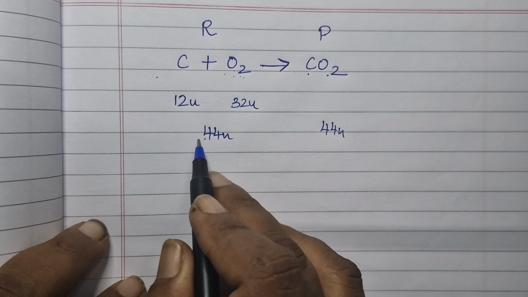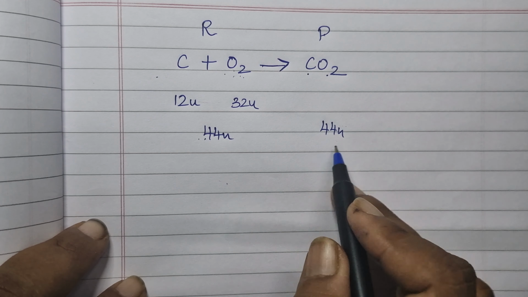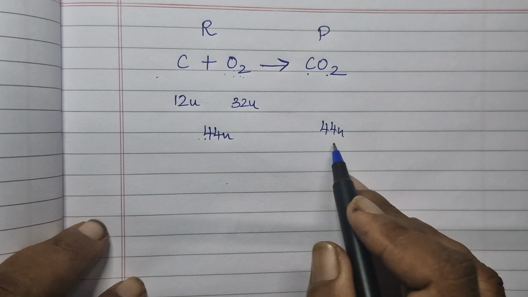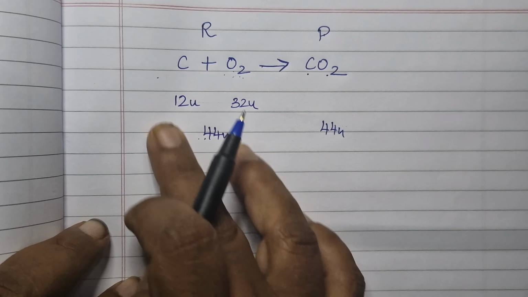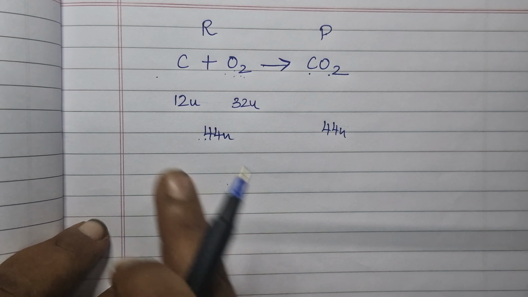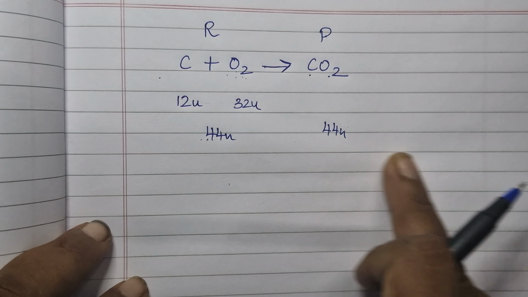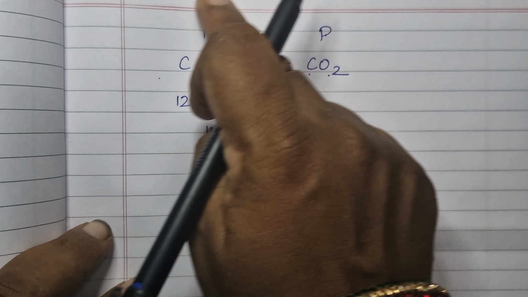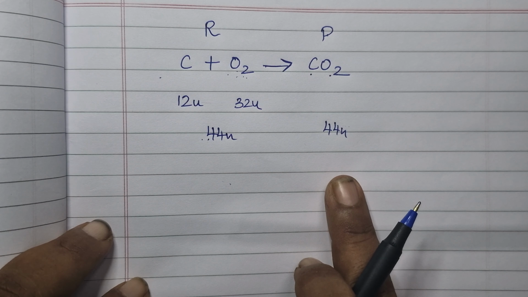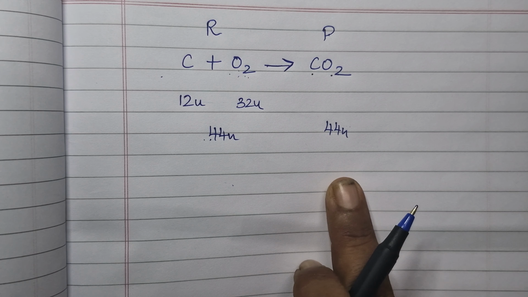So the mass of the reactant is equal to the mass of the product. Otherwise I can say no mass is lost or gained. Hence this is called the law of conservation of mass. Mass is not destroyed, mass is not gained, it's just conserved. Now in the reactant side, this is in the form of elements. In the product side it becomes a compound. That is the only difference.